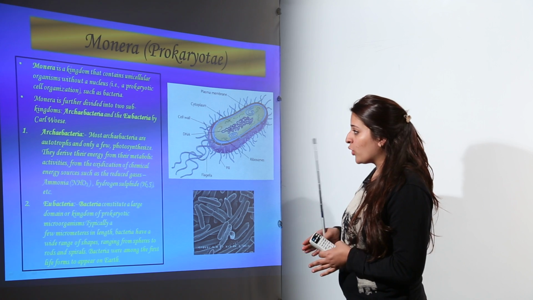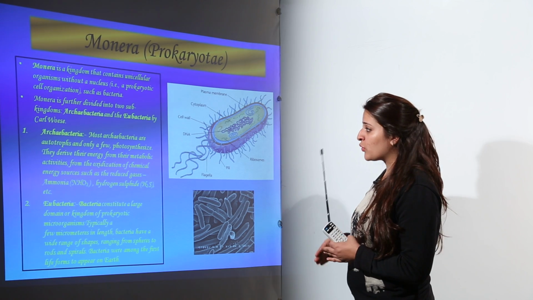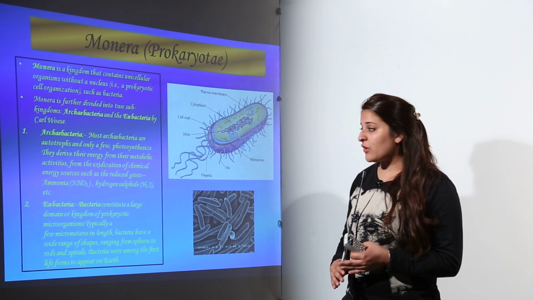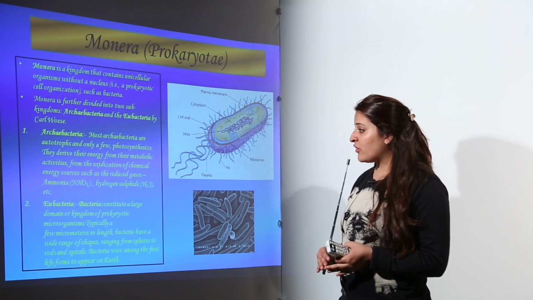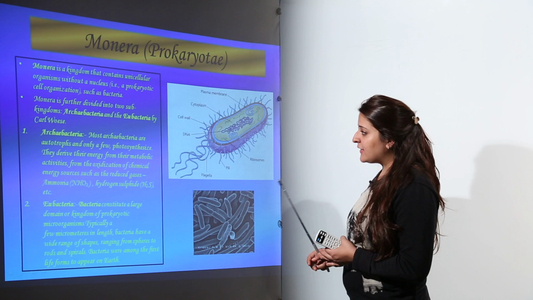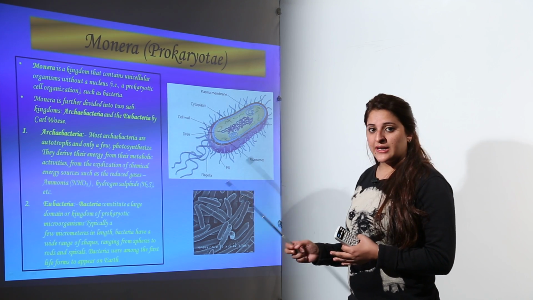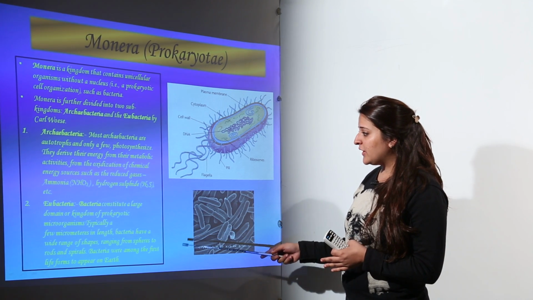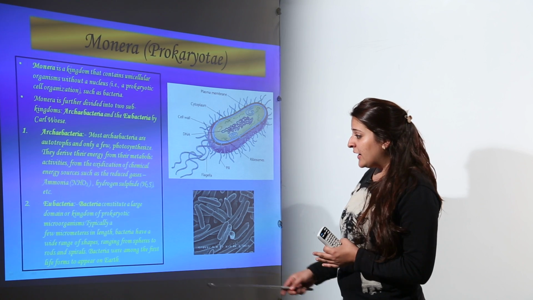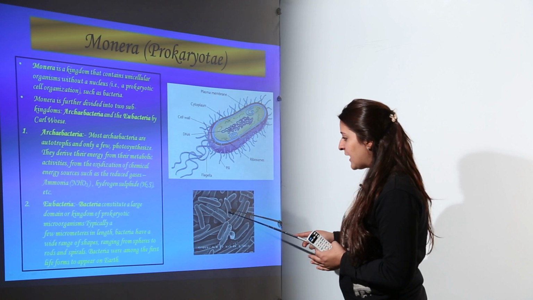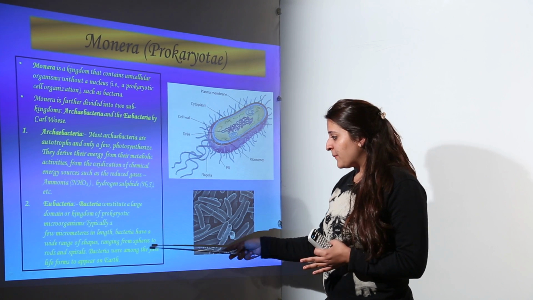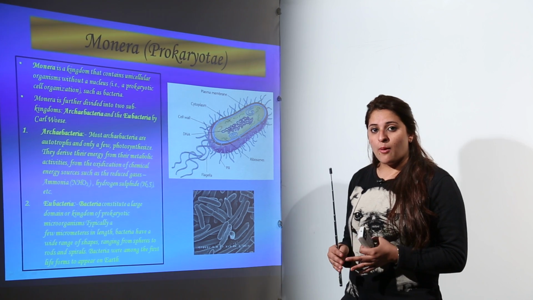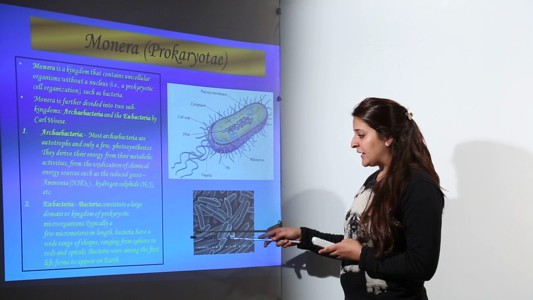The Archaebacteria are autotrophs, and they have the ability to photosynthesize. However, sometimes they derive their energy from metabolic activities or from the oxidation of energy sources, such as the reduction of various gases and of hydrogen sulfide, and this is what provides them energy. So these are the Archaebacteria, the autotrophic organisms. Eubacteria form the large domain of prokaryotic organisms. Typically they are a few micrometers in length, and bacteria have a wide range of shapes. They are rod-like, spiral-like, comma-like, or spherical; these are the various shapes in which bacteria can occur.